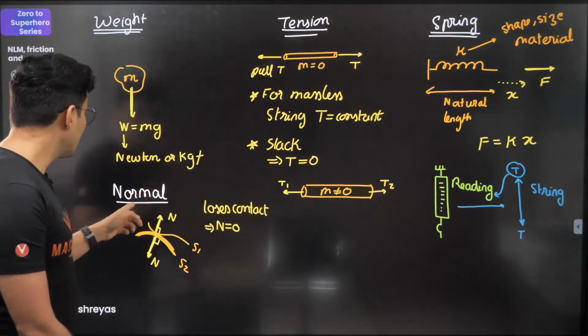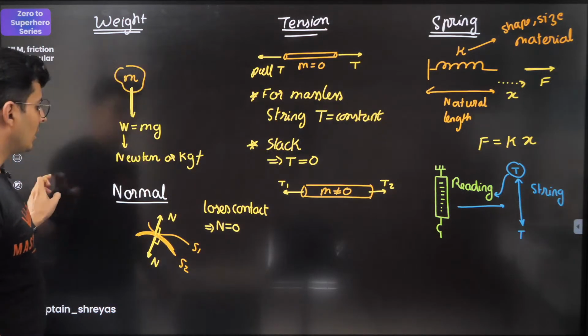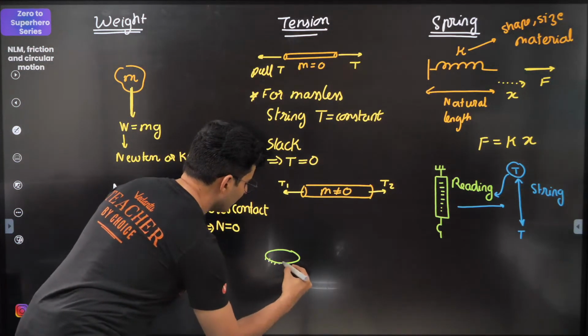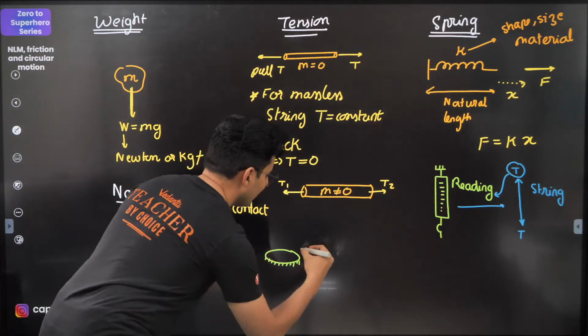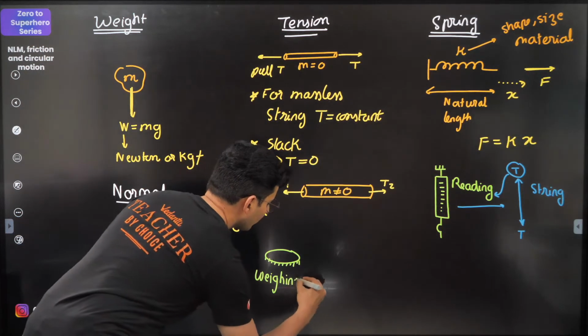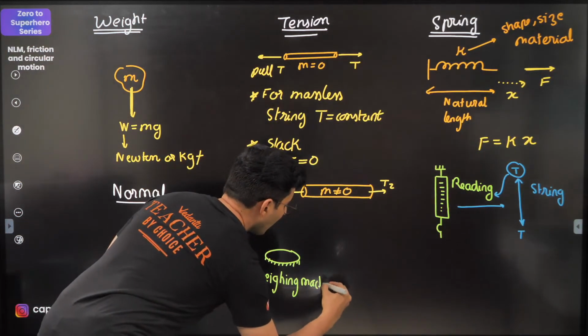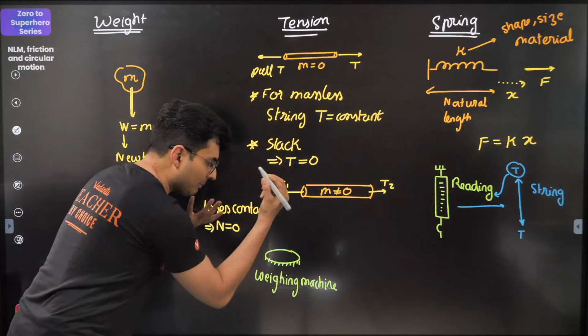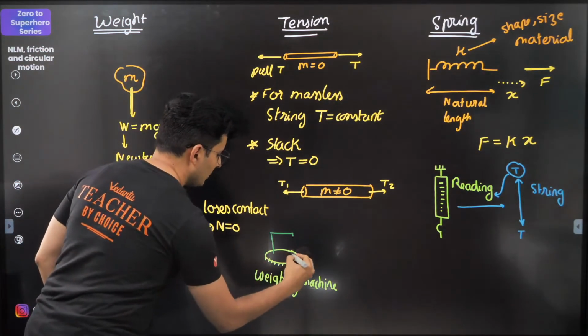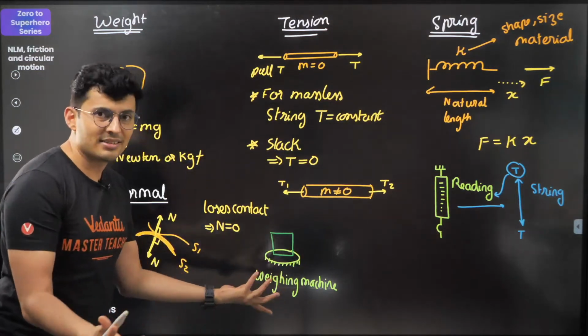So these are the problems which involve the reading related questions. And similarly, you might have questions on weighing machine. So you might be given that there is a weighing machine, and there is something kept on it. It might be accelerating. I don't know. Many things could happen, guys. So there could be some object and they will ask you what is the reading shown.